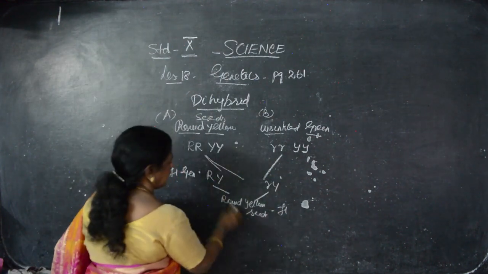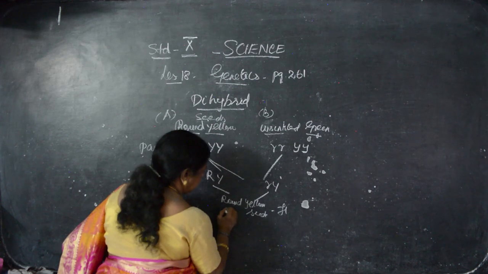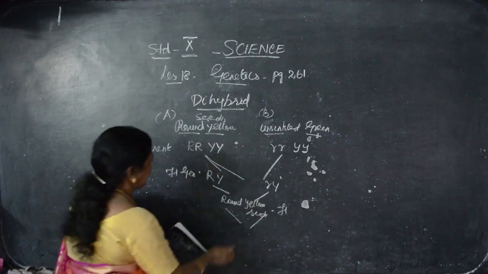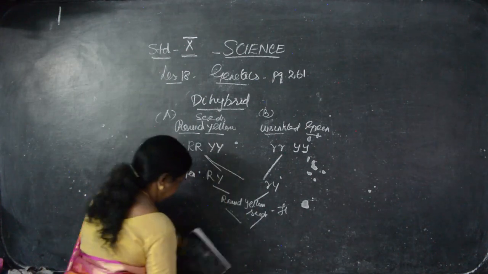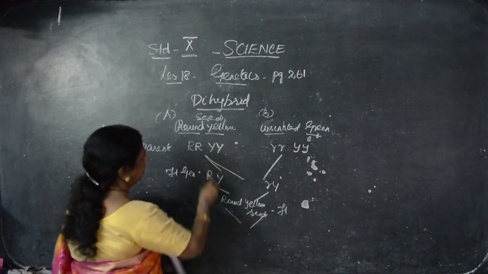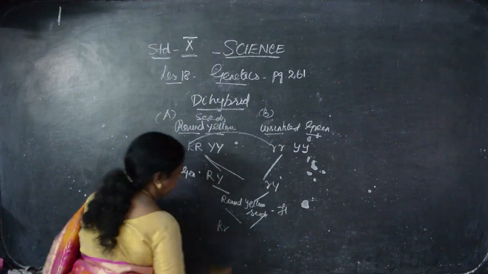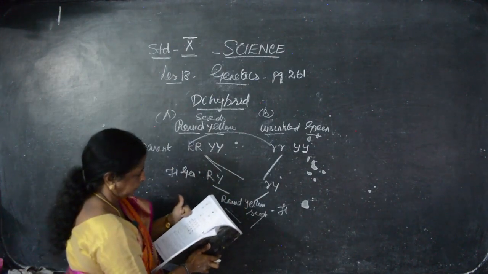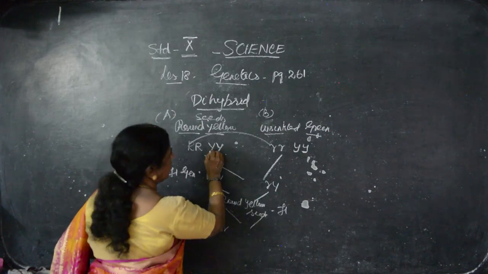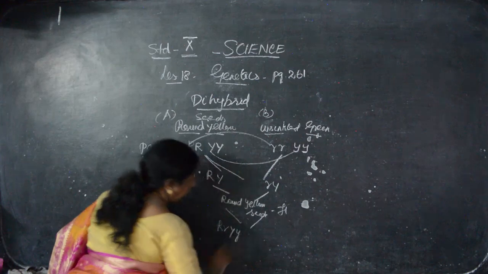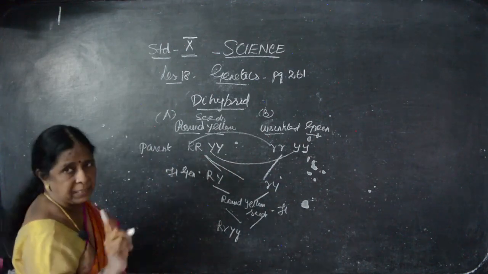Okay. Then after that we are crossing. We are multiplying. Then RR. We are multiplying like this. R into R. Then Y into Y. This is one character.